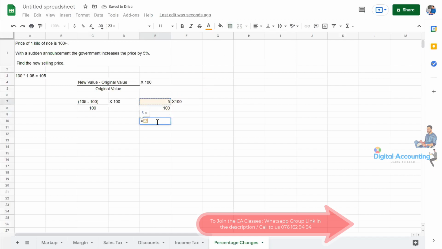The answer is 5%. This is how we can calculate it, since this is a 5% increase. Does everyone understand how the formula works? Did you guys understand how the formula is working?